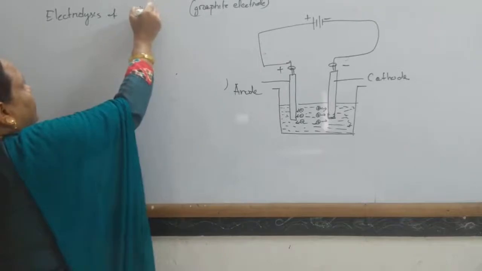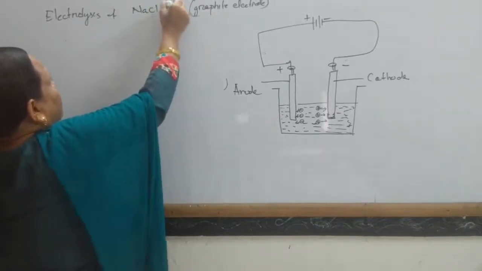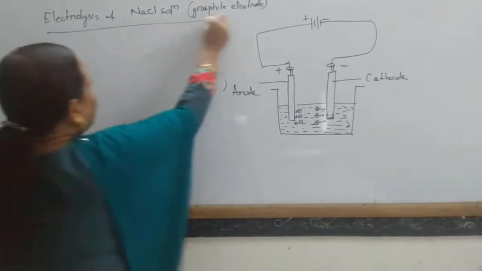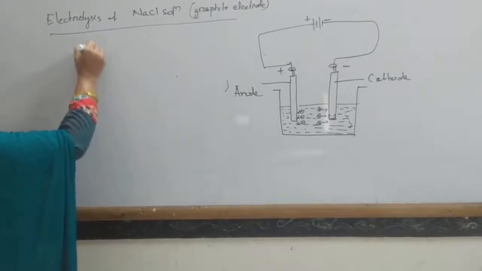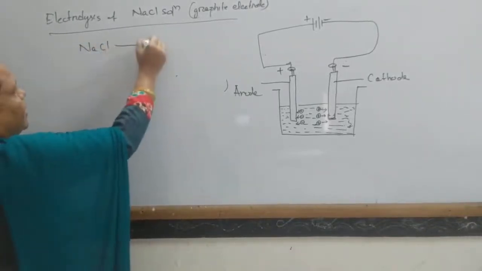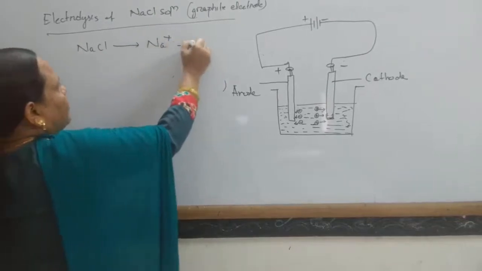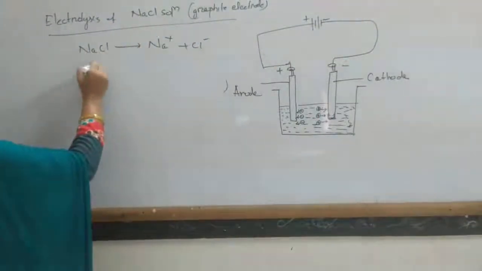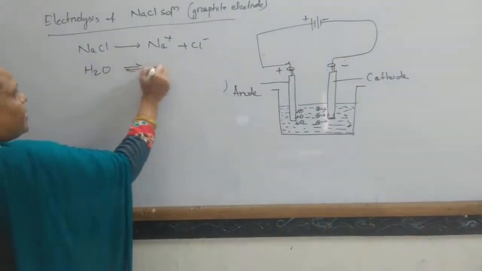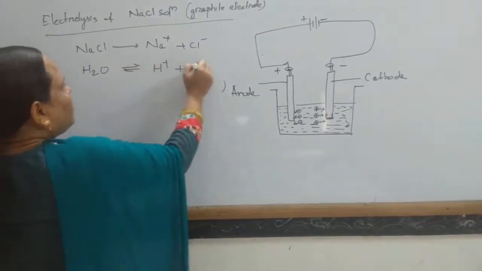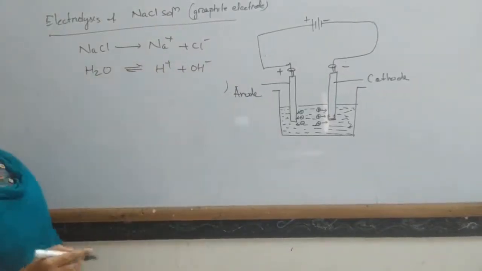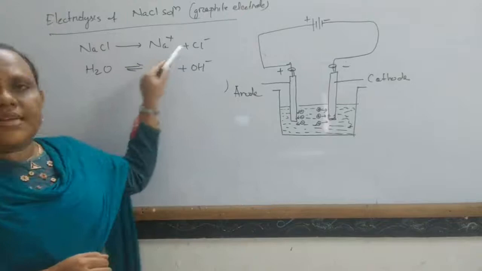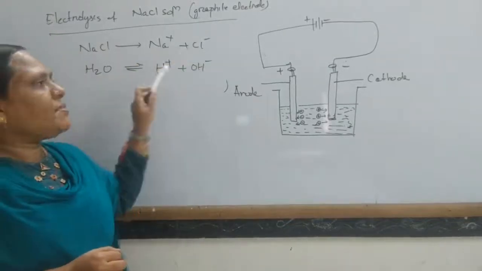Electrolysis of sodium chloride solution, or aqueous solution of sodium chloride. Sodium chloride, being a salt, ionizes almost completely to give Na+ and Cl−. There is also another electrolyte, water, which ionizes slightly to form H+ and OH−. Now look here. When electrolysis takes place, the breaking gives Na+, Cl−, H+, OH−.